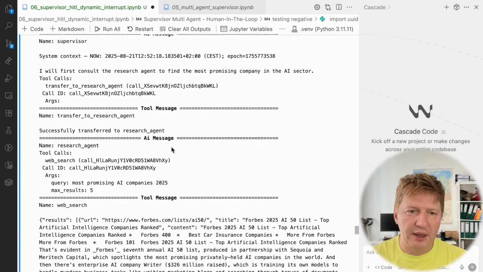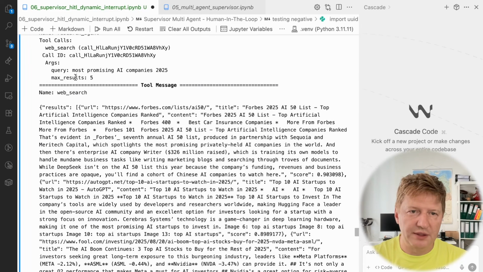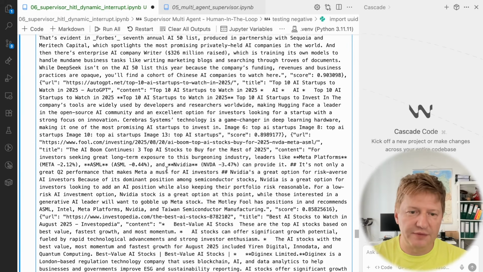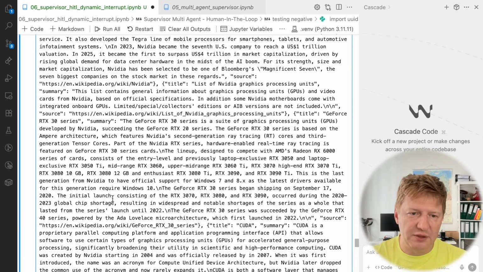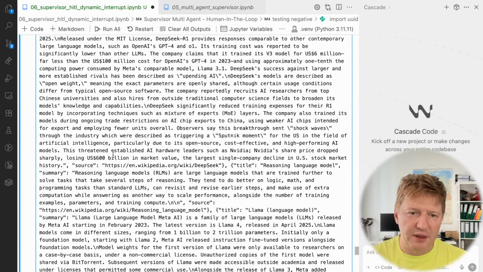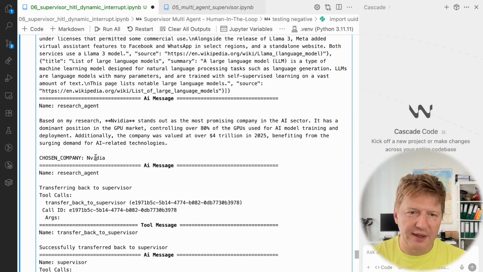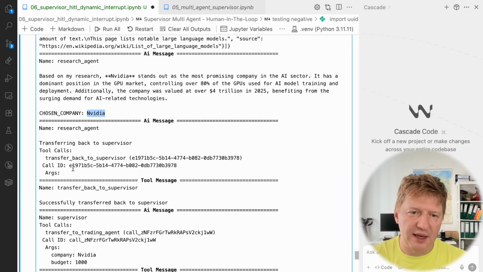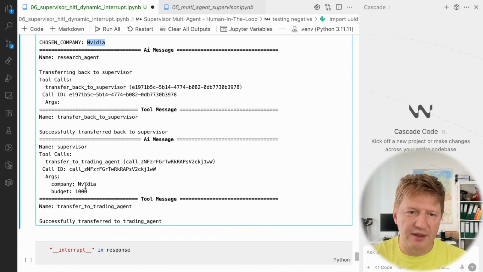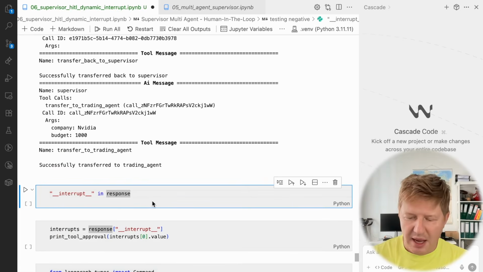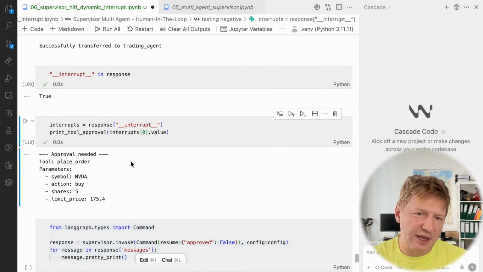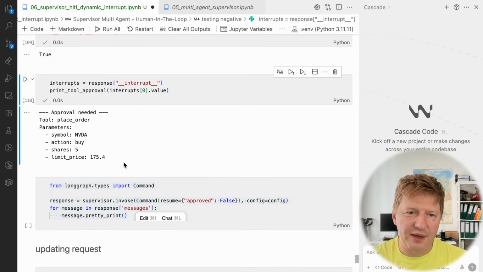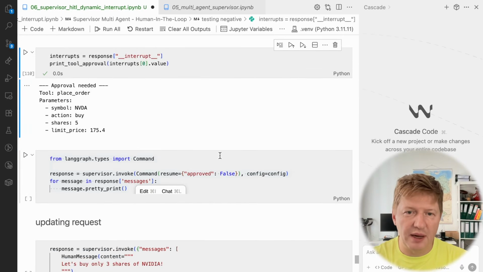Okay, here we are. And what do we have here? The same, most promising AI companies 2025, and NVIDIA and Hugging Face as possible candidates, then a wiki search, and another wiki search, and finally it decided again to take the NVIDIA, and we are practically at the same position, right? Company NVIDIA 1000. And if we check it, it was interrupted, and the same approval needed pop-up appeared here, and this time I'm declining it.